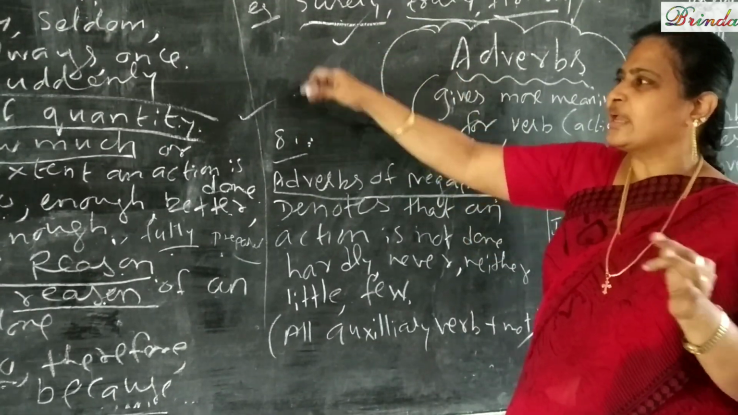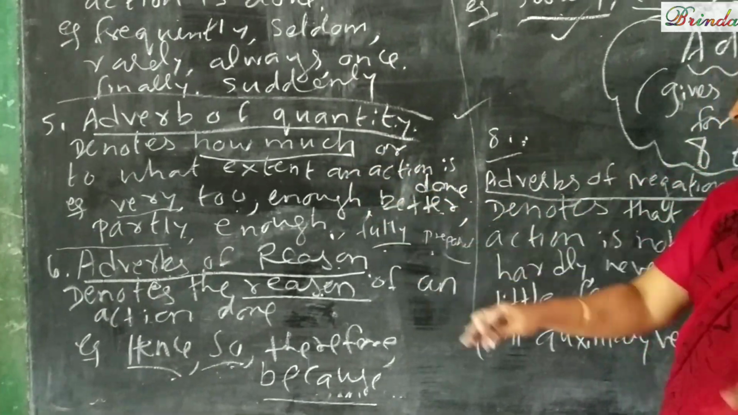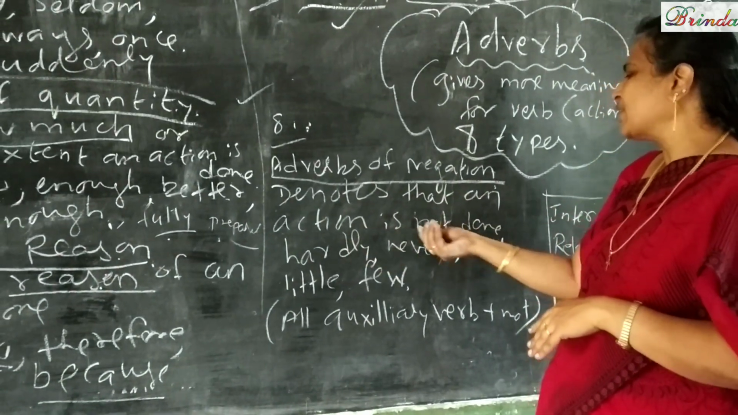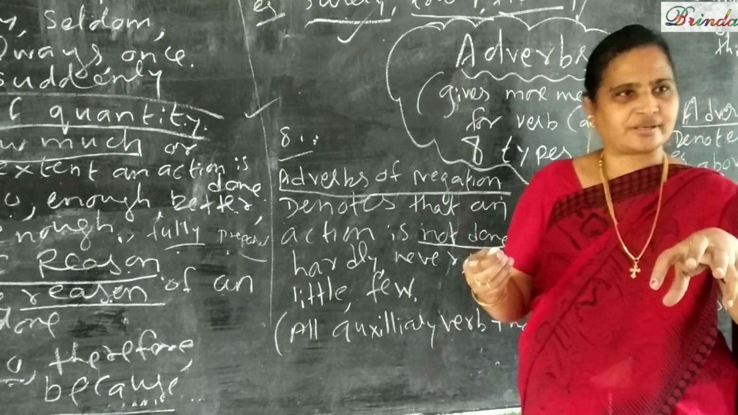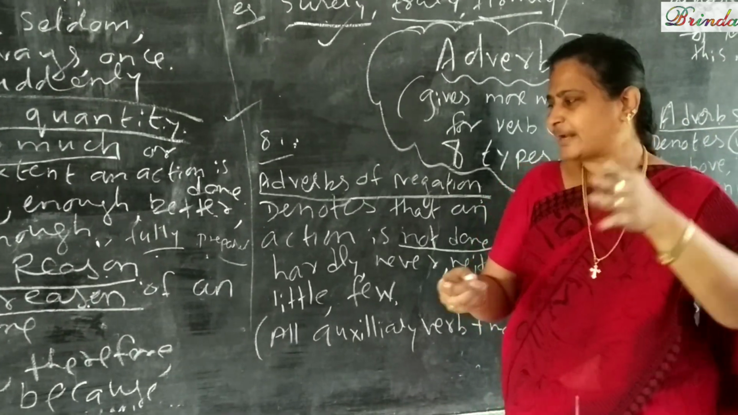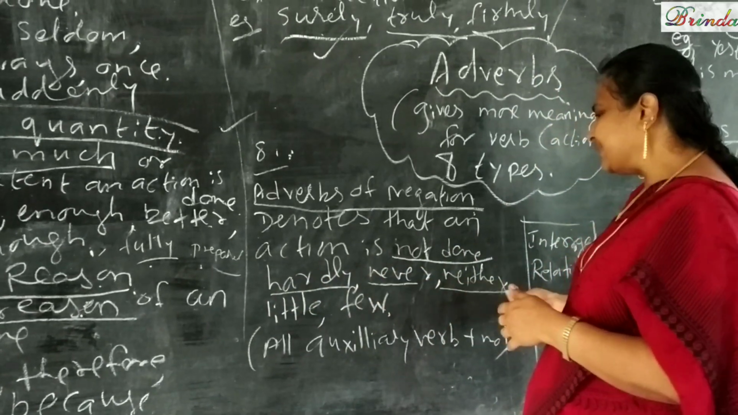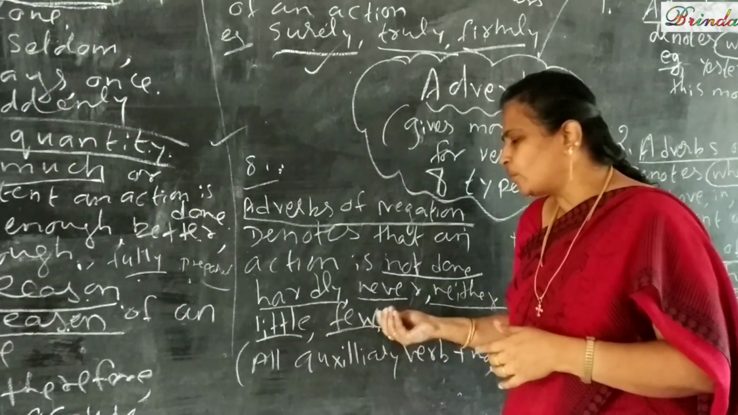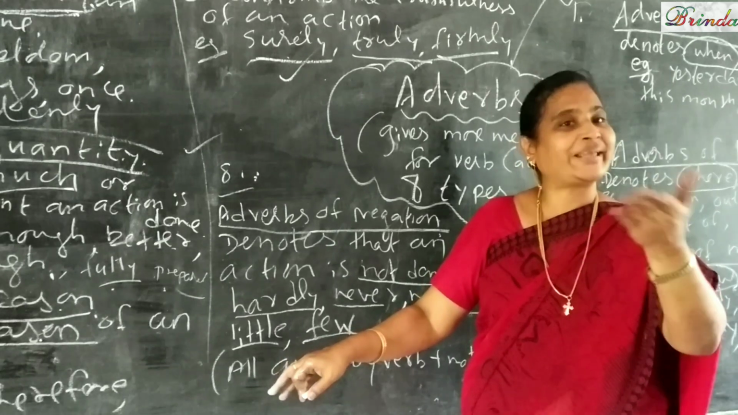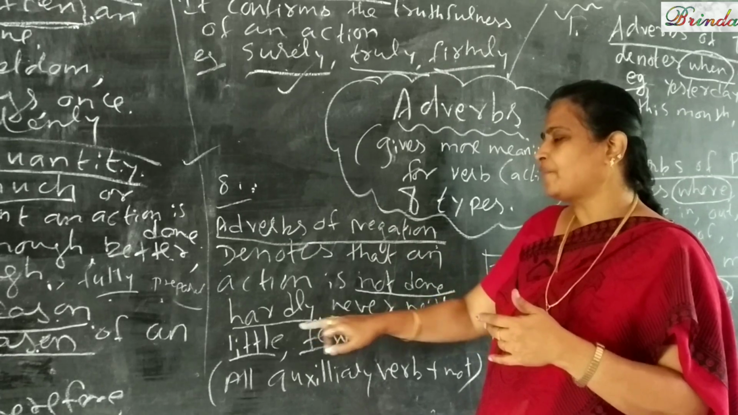For you, according to me, 5 they போதும். Correct? 5 this is enough for class 6th. But still, okay, adverbs of negation. It denotes that an action is not done. Or action நடக்கல. Or action is not over. அதை எப்படி கண்டுபிடிக்கிறது? For example, hardly, never, neither, little, few. little கிடையாது, little. Few இல்ல, zero, முடியல. For it means negative words are called as it. அது வந்து negation. சரியா?